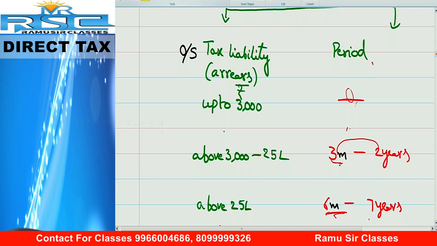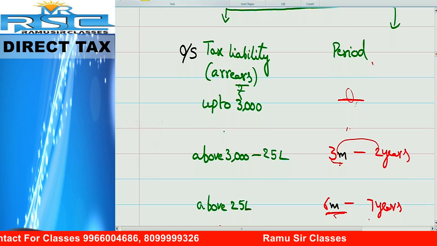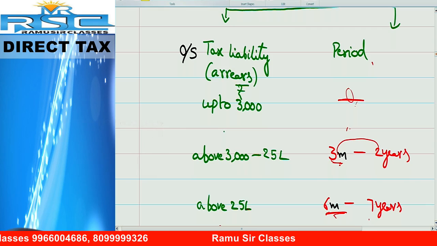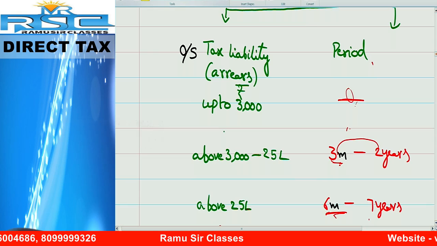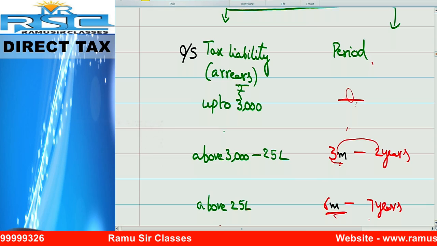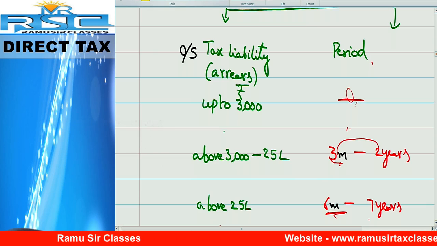Next, above 25 lakhs, 6 months to 7 years.